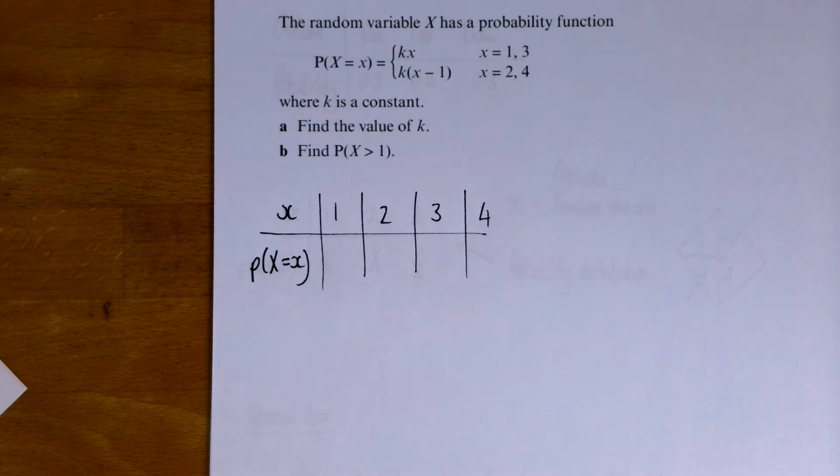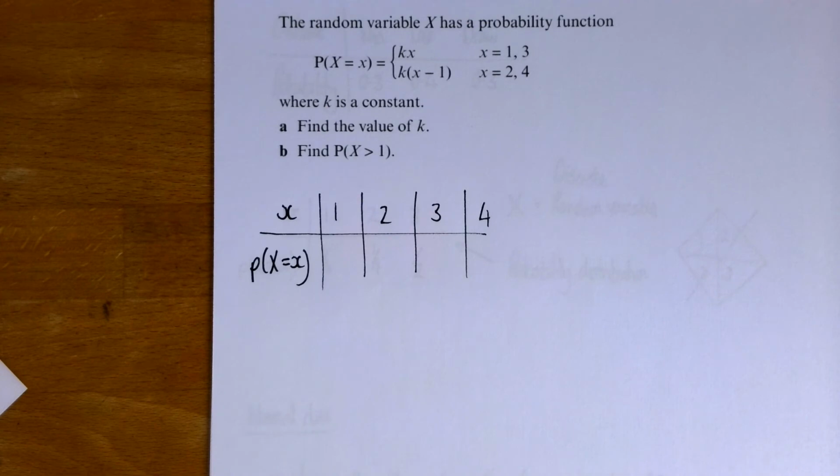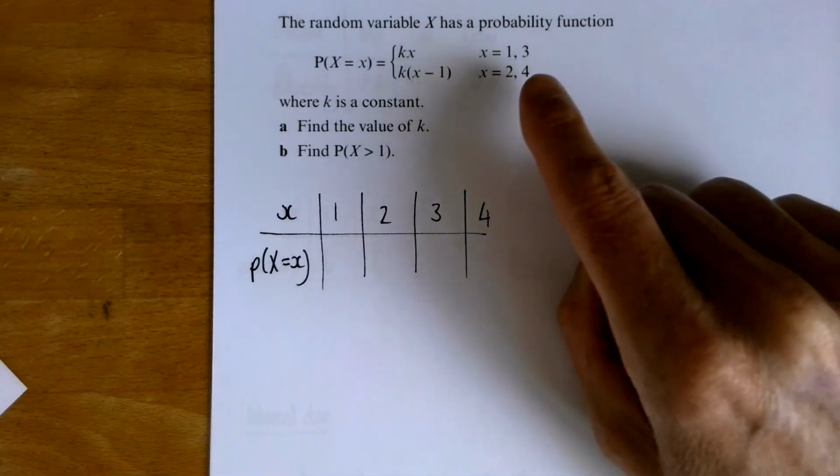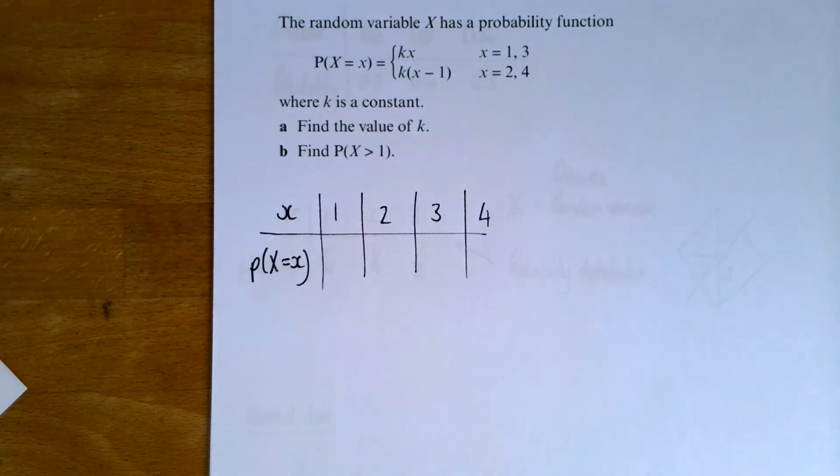Third and final example for now. Here we've got a probability mass function, sometimes just called a probability function, and we are not given the table. And although the question doesn't ask for a table, that's where I'm going to start with this. So I can see from here that the values that x can take are 1, 2, 3 and 4. So that's how I've set up my table.